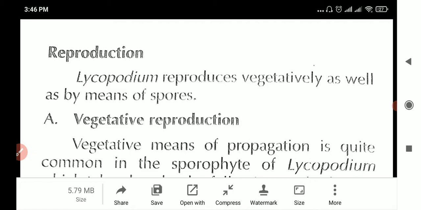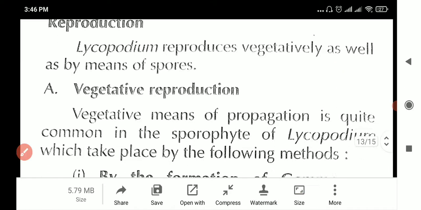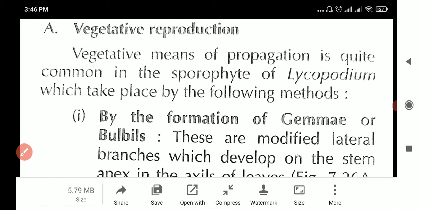So now let's look at how vegetative reproduction happens in Lycopodium. The first one is vegetative reproduction. Lycopodium is commonly found in the tropics and subtropics. Usually plants don't really like to depend on the fusion of the male and female gametes, because there is no guarantee that the spore will land on the correct plant and fertilize.